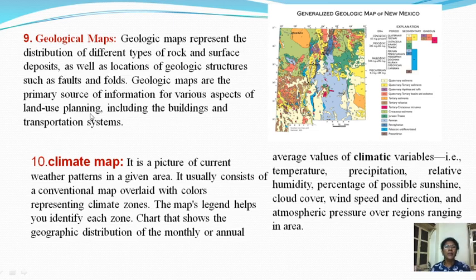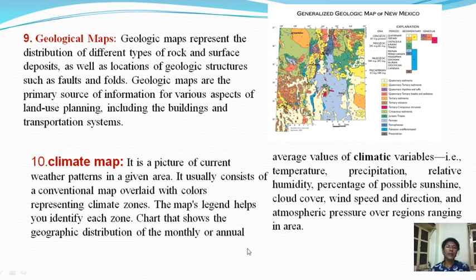Geological maps are a primary source of information on various aspects of land use planning, including buildings and transportation systems. Now this map is known as a geological map, and in this particular area we can recognize what types of rock structure are in that area and in which era these rocks formed. We can get ideas about this with the help of a geological map.